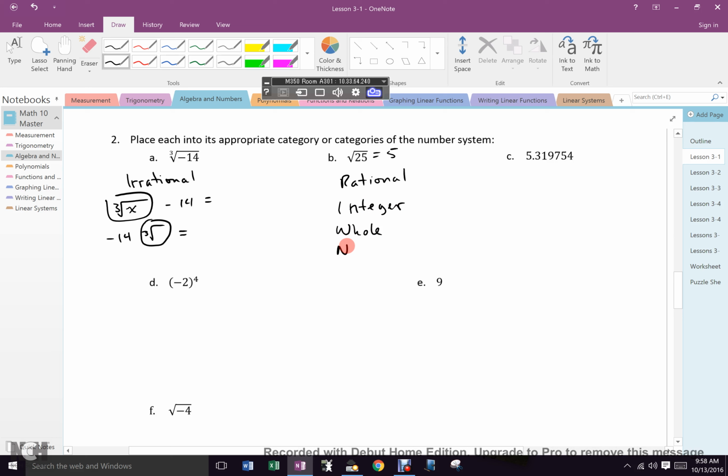Yep. So this is what I want to make you aware of. The lowest one it fits covers everything above it. Okay? Do you understand what I mean? If it's natural, it's automatically everything else. Everybody cool? All right. So let's look at this next one. It's a trick. Somebody always gets this one wrong.